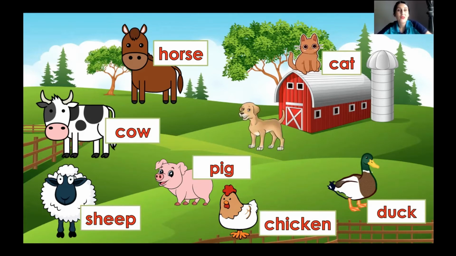So, and our last farm animal. This is a dog. Let's read the words one more time. Horse, cat, dog, duck, chicken, pig, sheep, cow. Great.